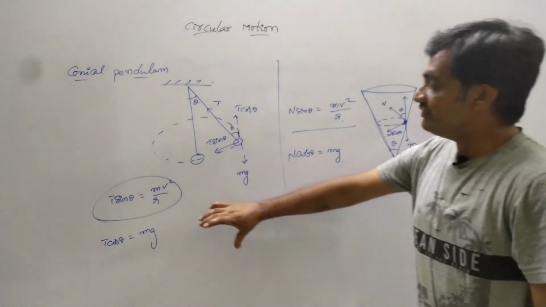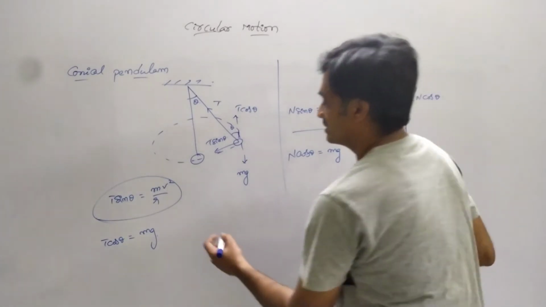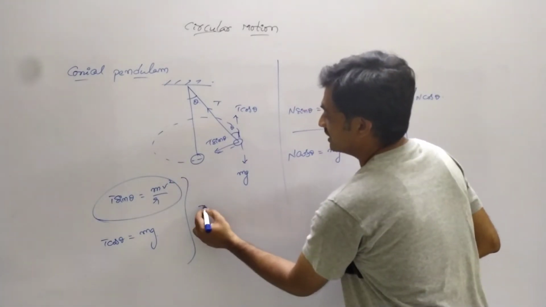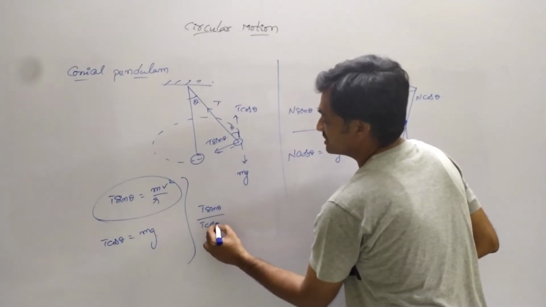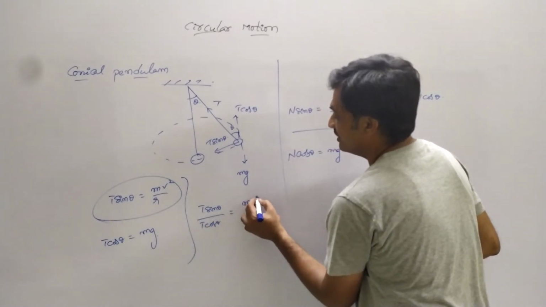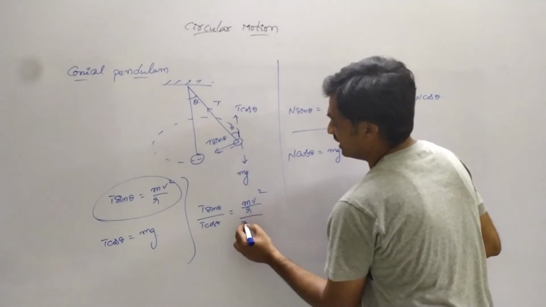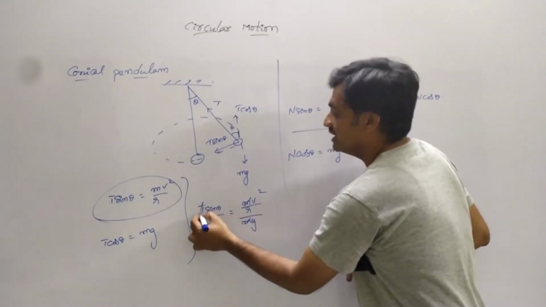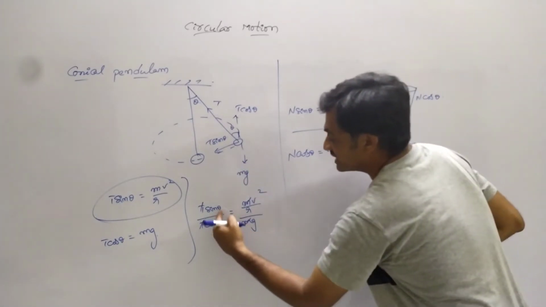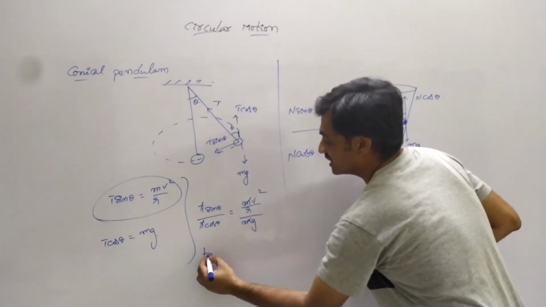Now if we divide these two equations, T sin theta by T cos theta equals mv square by r by mg. Here m gets cancelled as well as T gets cancelled. Then sin theta by cos theta is nothing but tan theta.